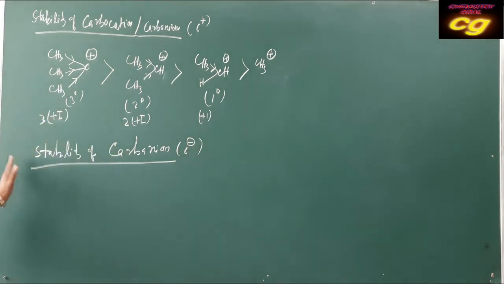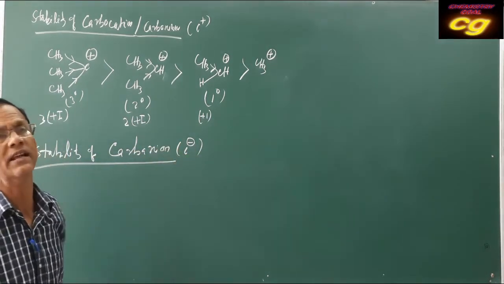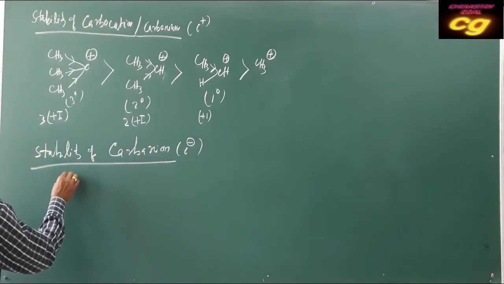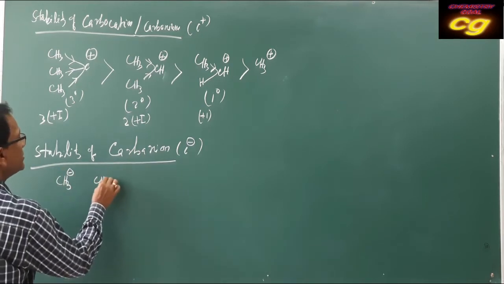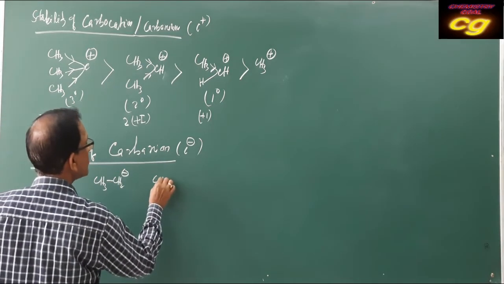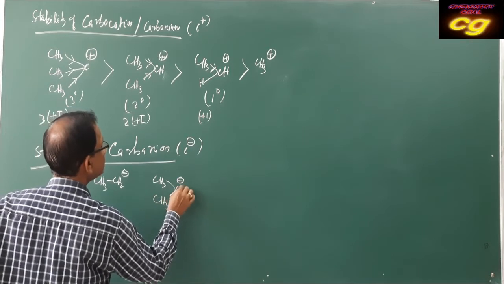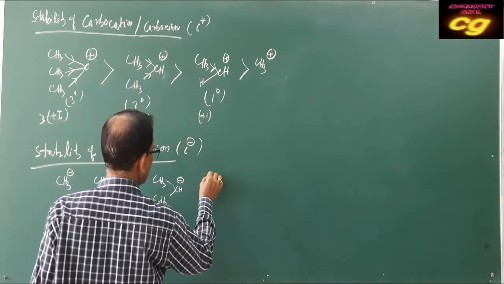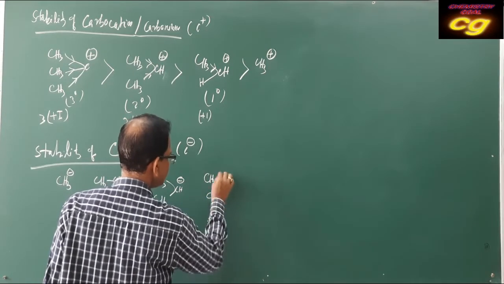Here, as it carries negative charge, the atom has a tendency to decrease its negative charge. So this is your primary, this is your secondary, and this is your tertiary.